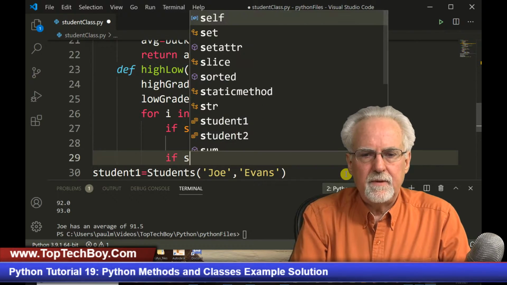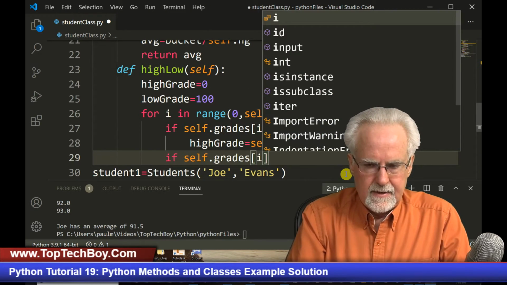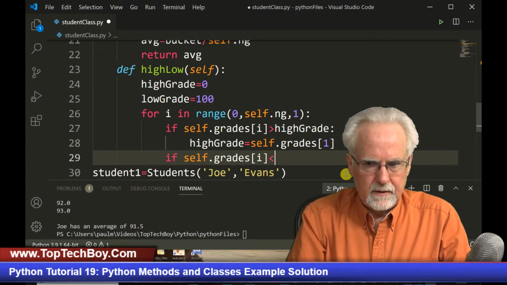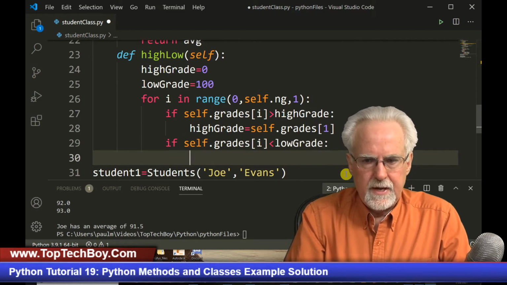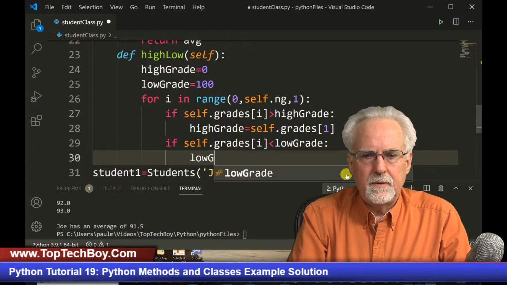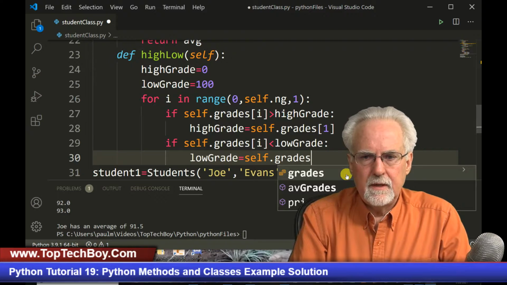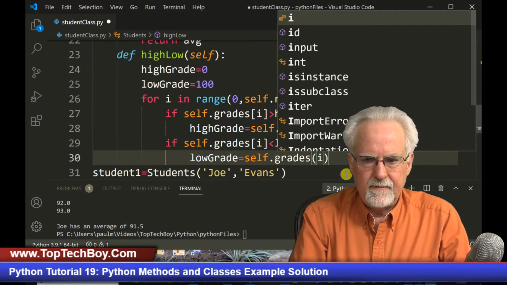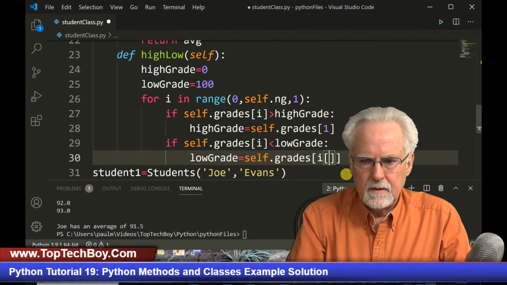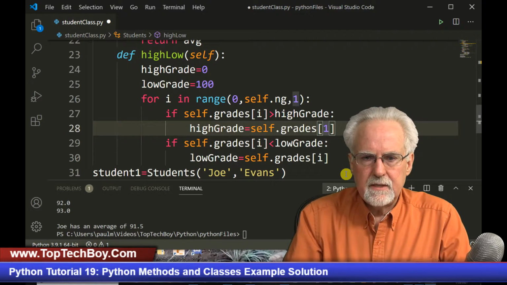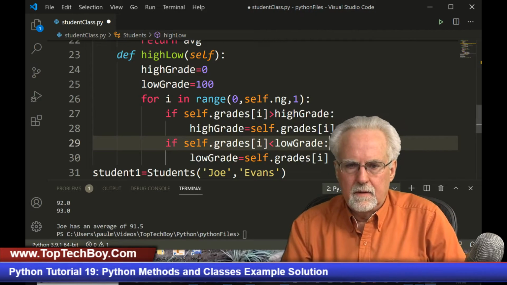Now, what do we also have to do? If self.grades of i is less than low grade, then what do we have? We have a new loser. So low grade is equal to self.grades of i. And I have a horrible mistake. I don't know why we get this mistake so much. This should not be 1. This should be i, like that.